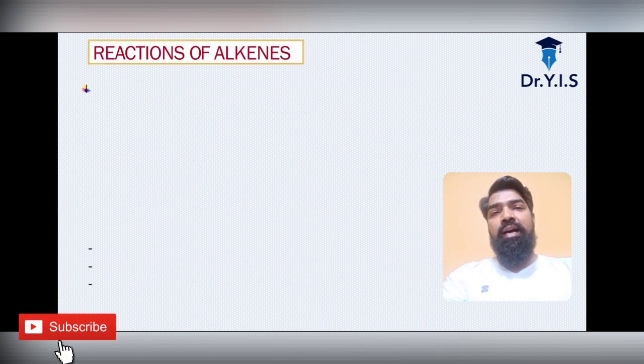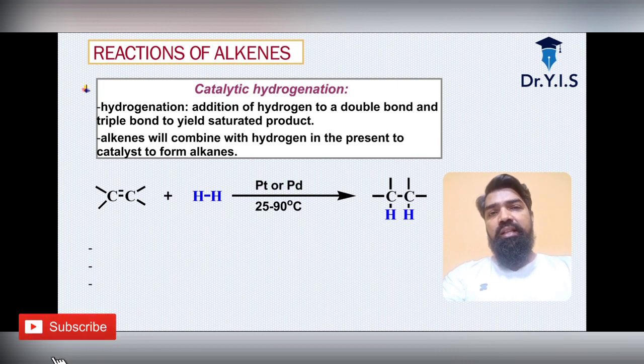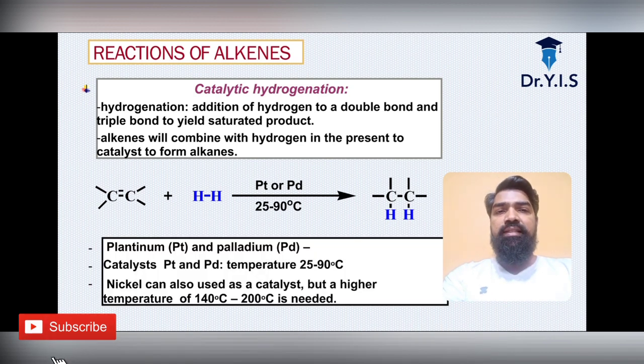Now, the reactions of alkenes. There are a number of reactions of alkenes. The very first is catalytic hydrogenation, in which the alkene reacts with hydrogen to give you the alkane in the presence of platinum or palladium catalysts at 25 to 90 degrees Celsius.